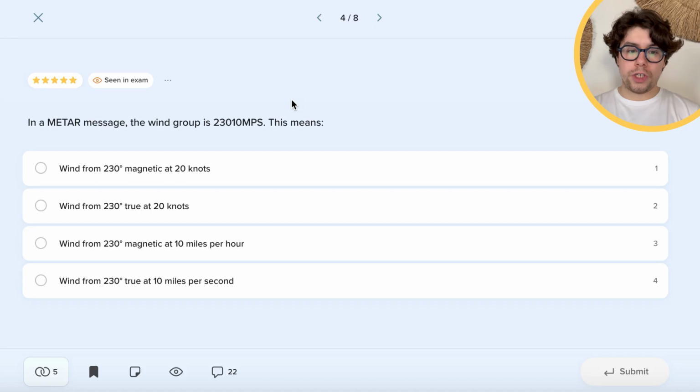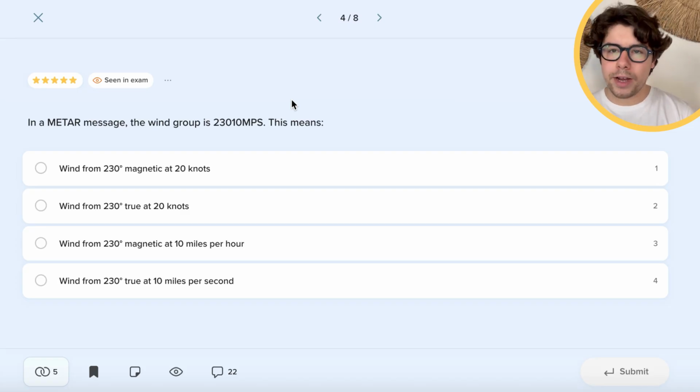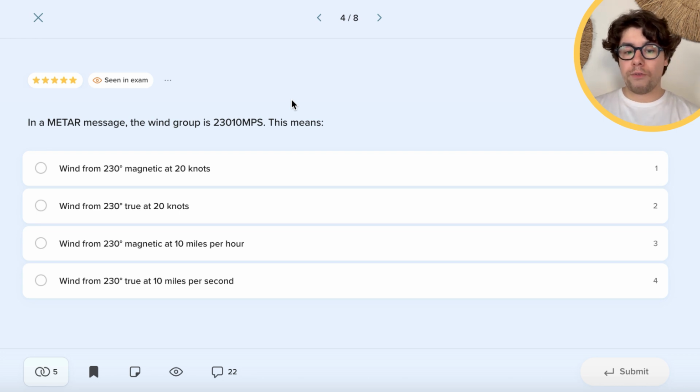I'm now going to question number 4. So in a METAR message, the wind group is 230 degrees, 10 meters per second. This means, remember, that roughly 1 meter per second, in order to get the knots, we can multiply it by 2. Not exact science, however, it gets the job done for the exams and general flying. So of course here we're looking for an answer of 230 degrees and 20 knots.